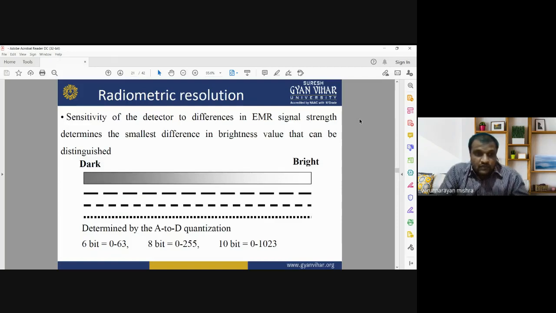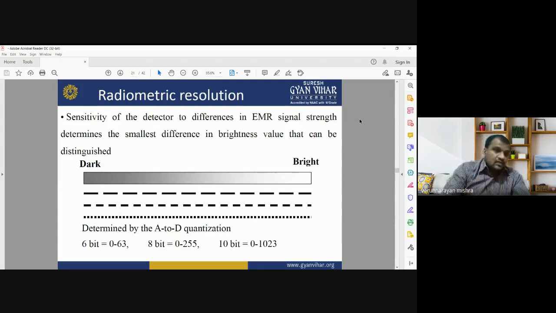So when we talk about radiometric resolution, its sensitivity is very useful to detect slight changes in the incoming radiation, the energy received or detected by the sensor.